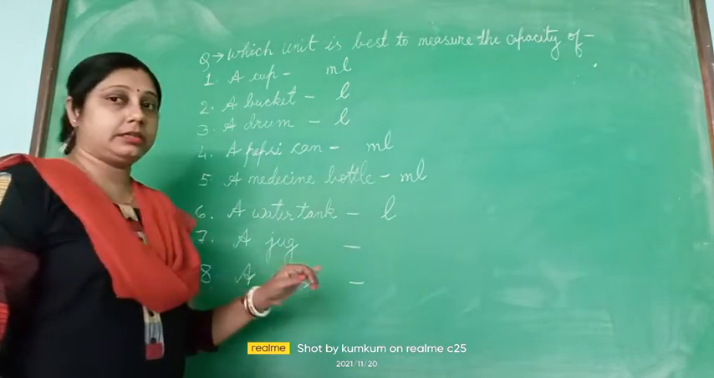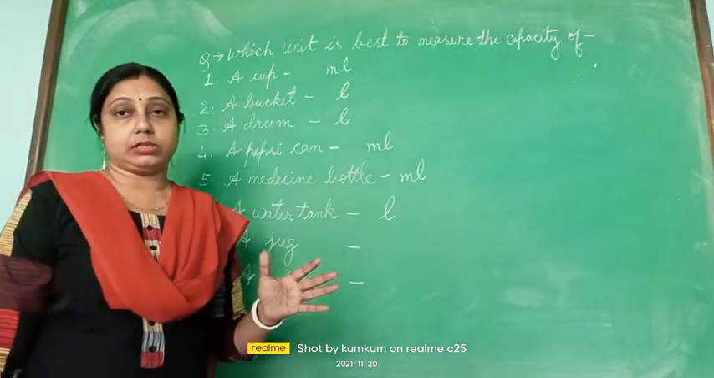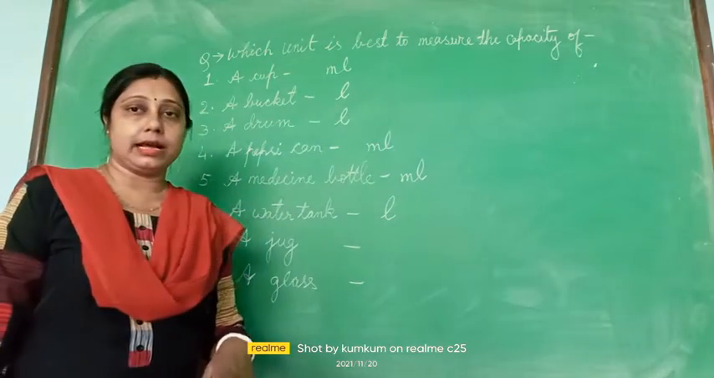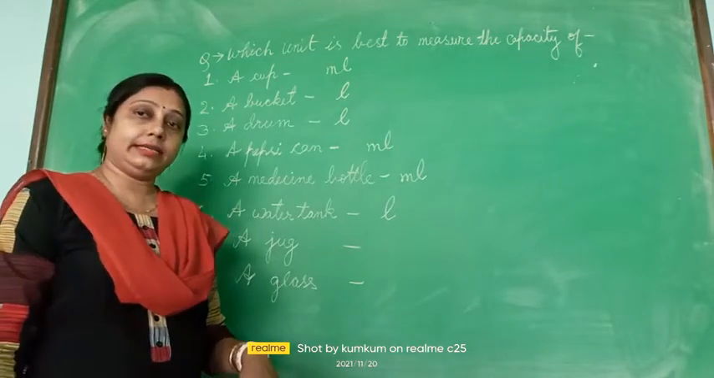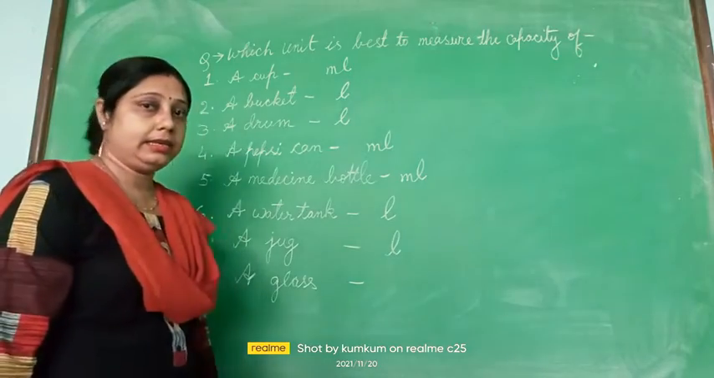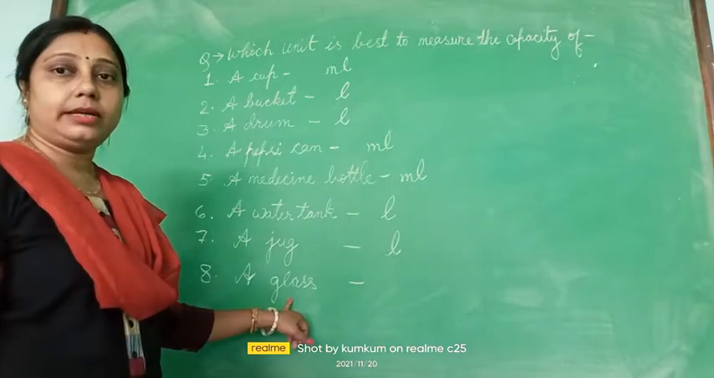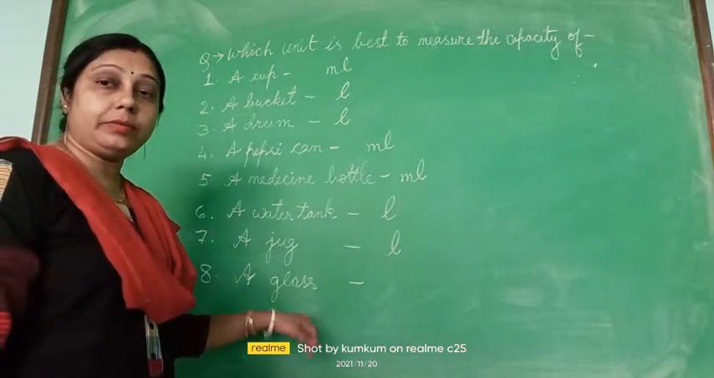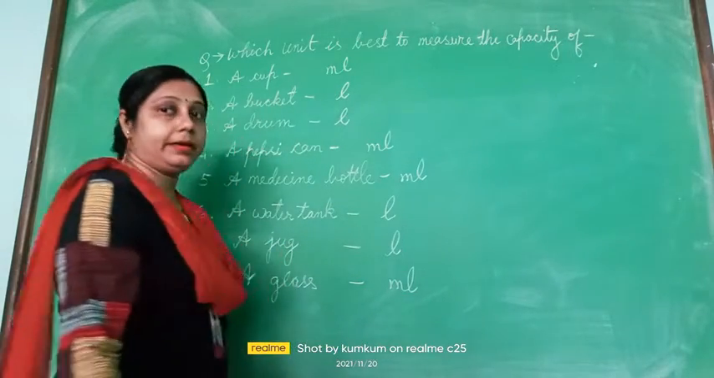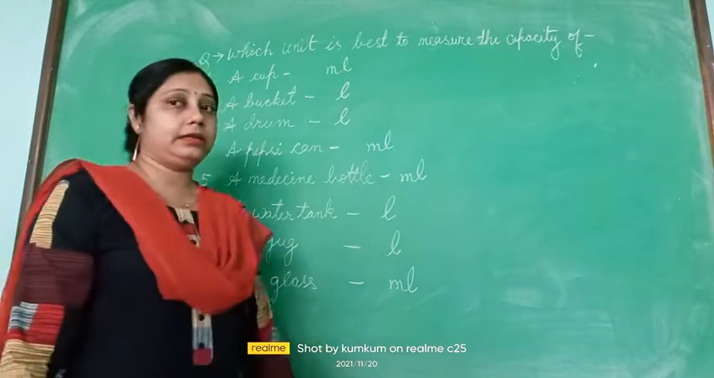Next one, a jug. A jug can hold more water, bigger than a cup or glass, so it will hold water in liter. Liter is written as small l. A glass holds less water, so it is marked as ml. Small m and l is known as milliliter, and milliliter is written as ml in short.